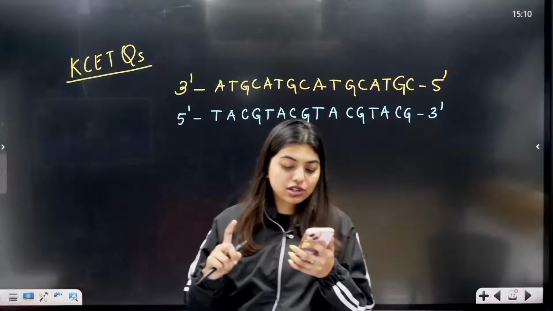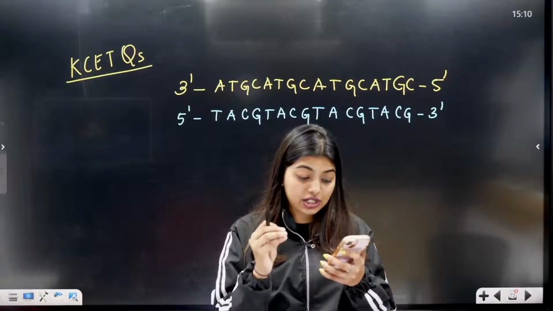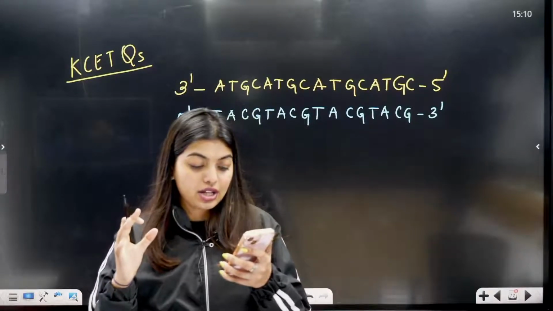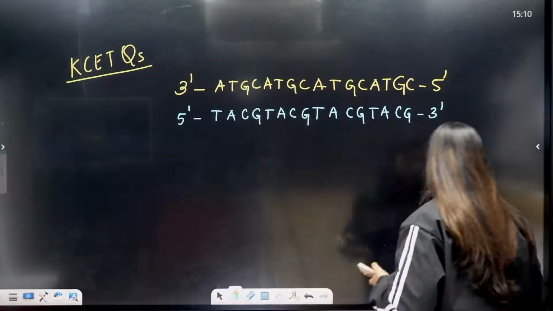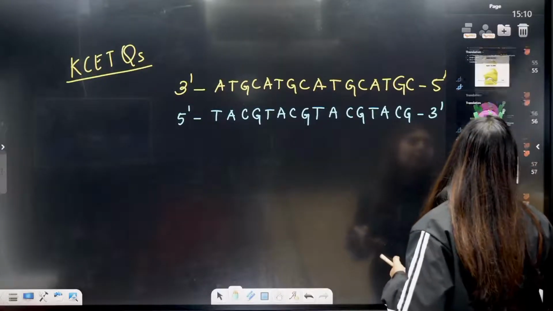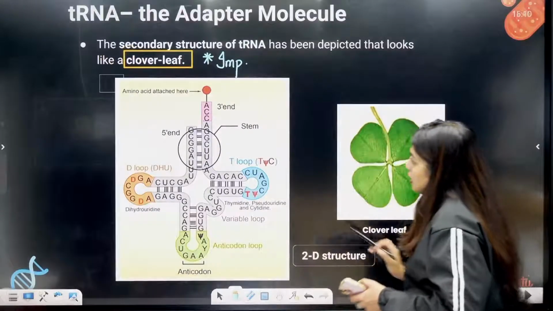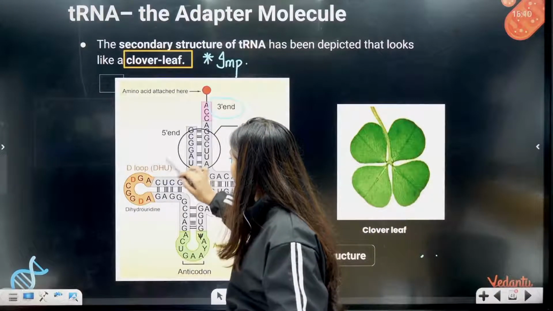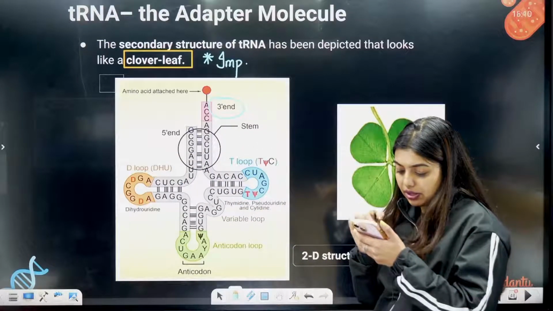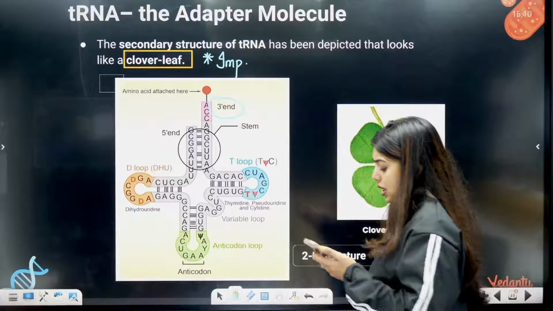Okay, in which region of the tRNA molecule is the amino acid binding site located? You have to tell, is it in the 5' end or the 3' end? Now, how will you understand that? You go back to the structure. Okay, here they showed us the clover leaf model. Yes, look here. Which end is it? 3' end. Okay, this is the 5' end, so it is going to be on the 3' end. So, the answer will be 3' end. Amino acid is attached here. So, that is the 3' end, clear? The answer is here only.